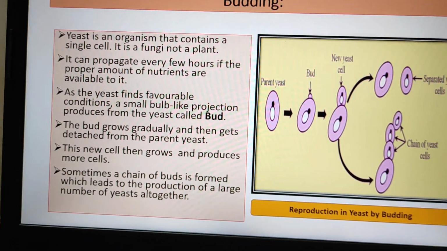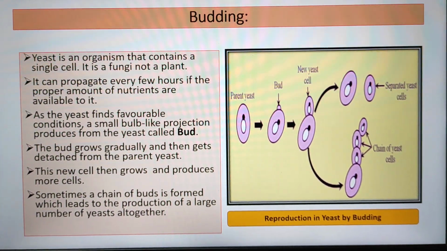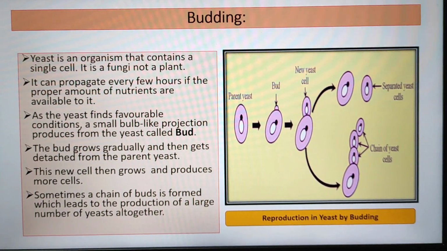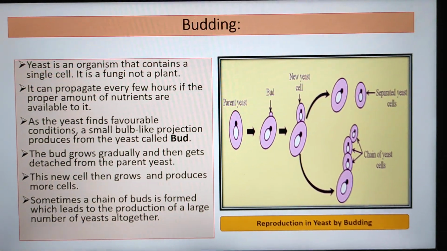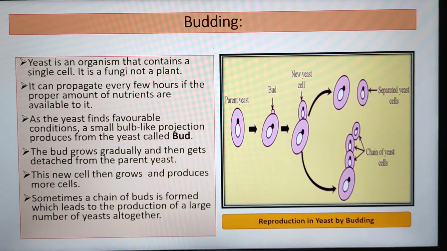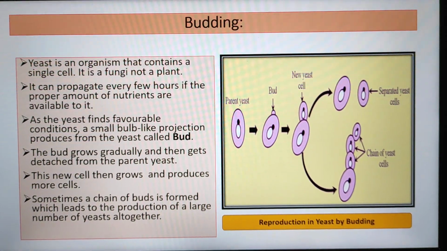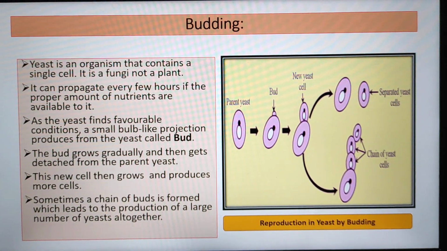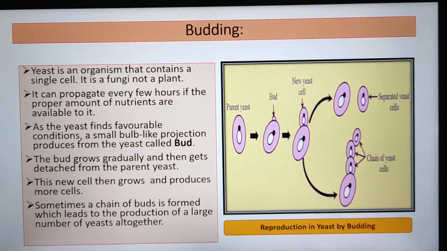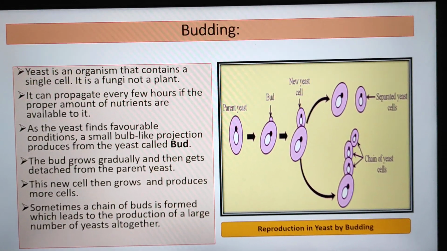So now we will study about budding. Yeast is an organism that contains a single cell. It is a fungus, not a plant. It can propagate every few hours if the proper amount of nutrients are available to it. As the yeast finds favorable conditions, a small bulb-like projection is produced from the yeast called a bud. The bud grows gradually and then gets detached from the parent yeast. This new cell then grows and produces more cells. Sometimes a chain of buds is formed which leads to the production of a large number of yeast altogether.